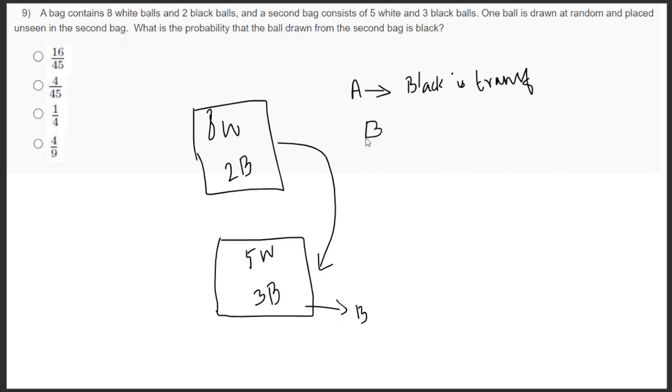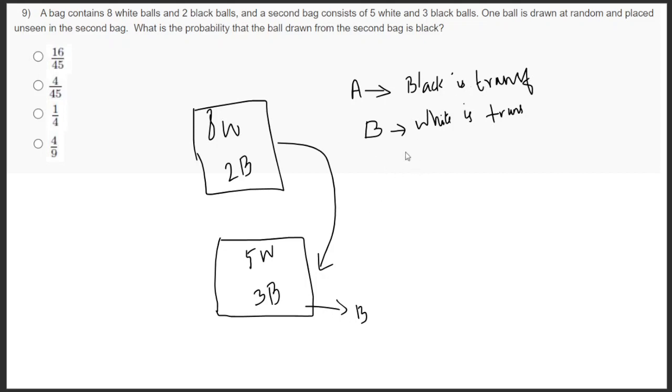The other condition is that white is transferred. Since both will affect the total ball availability in the bag too, we have to consider both cases.